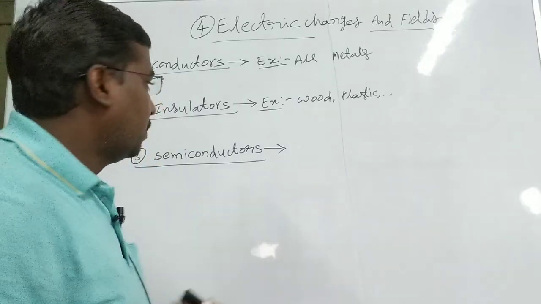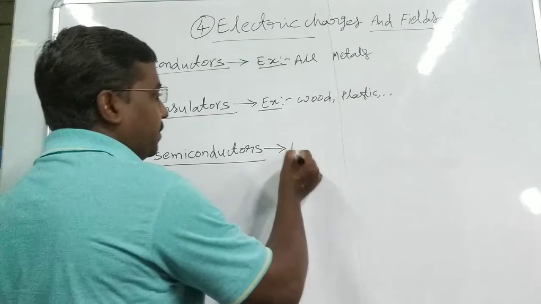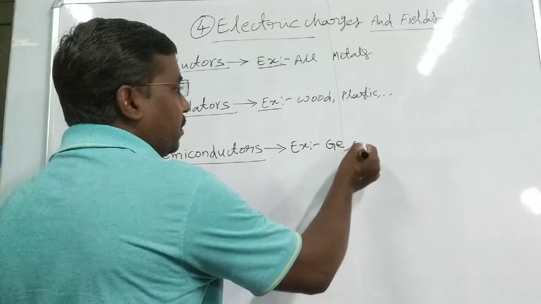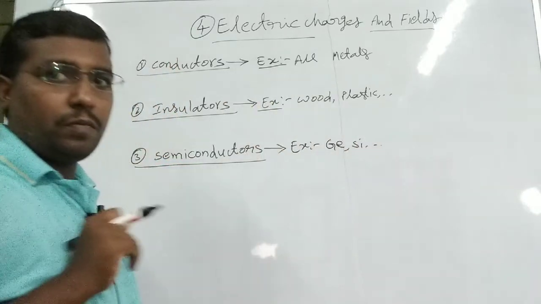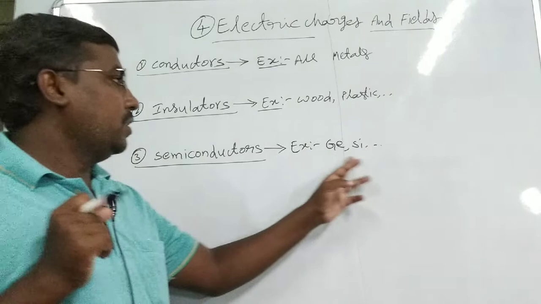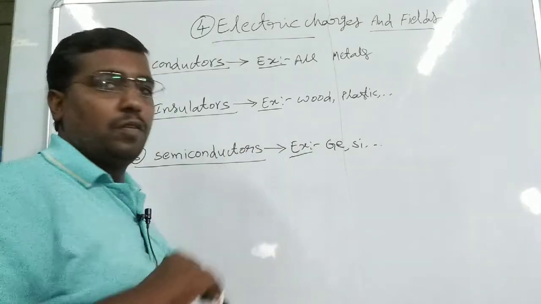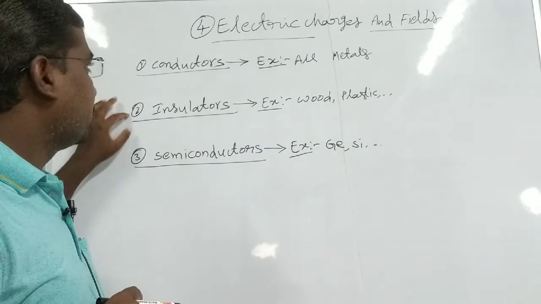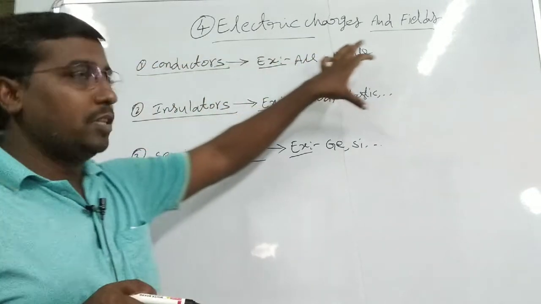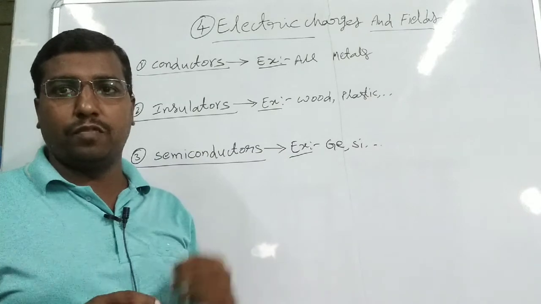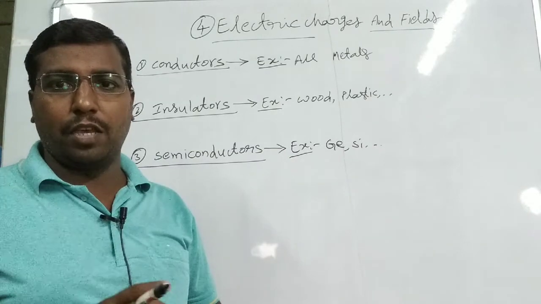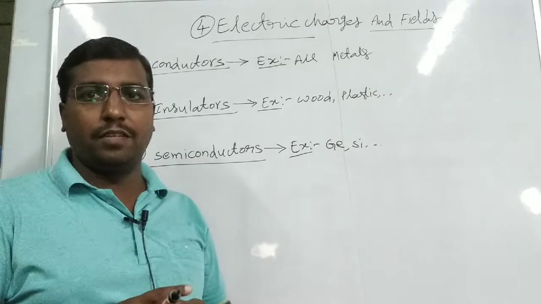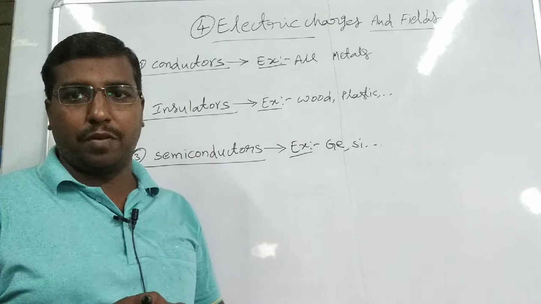Examples are germanium, silicon, etc. The conductors and insulators are mainly discussed in this chapter and the next chapter, and semiconductors are discussed in the last but one chapter.